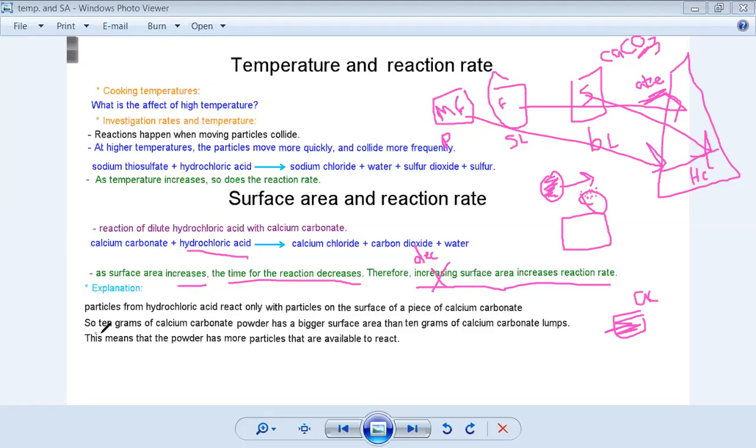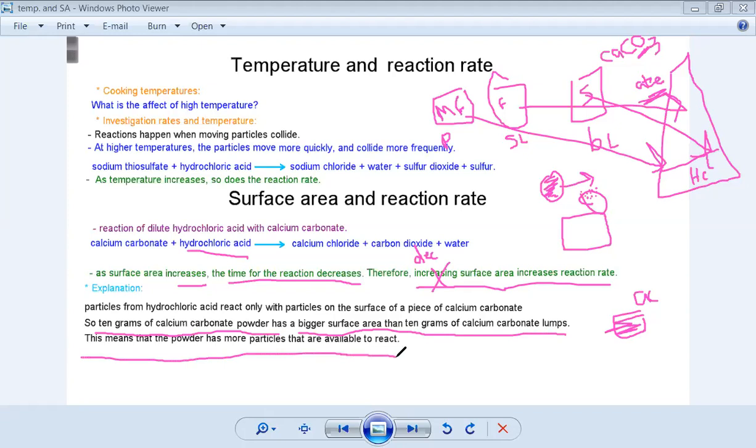For example, if I have 10 grams of calcium carbonate powder, I will get a bigger surface area than 10 grams of calcium carbonate lumps, okay? So this means that the powder has more particles that are available to react.